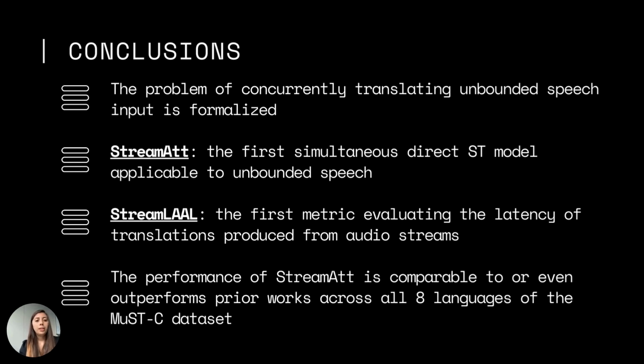And we validated the performance of StreamAtt by comparing it to state-of-the-art prior works across all 8 languages of the MuST-C dataset, and we showed that it is comparable or even outperforms the prior works at low latency.